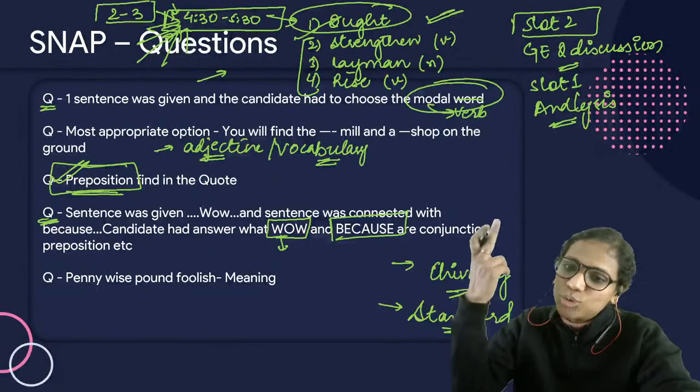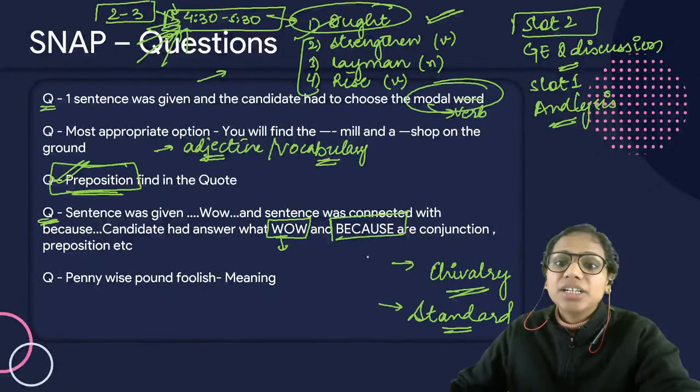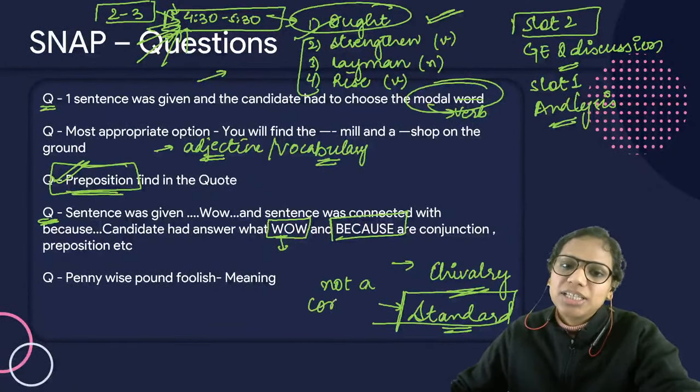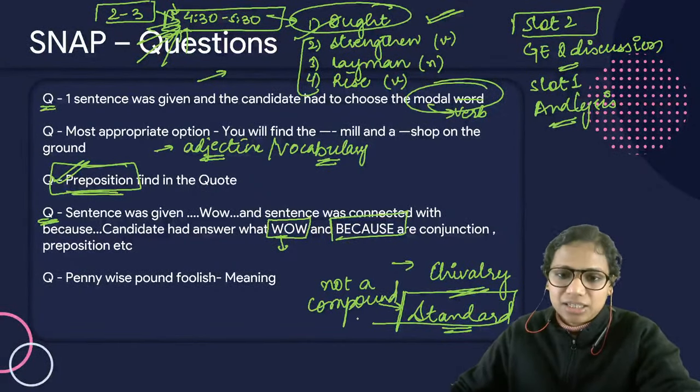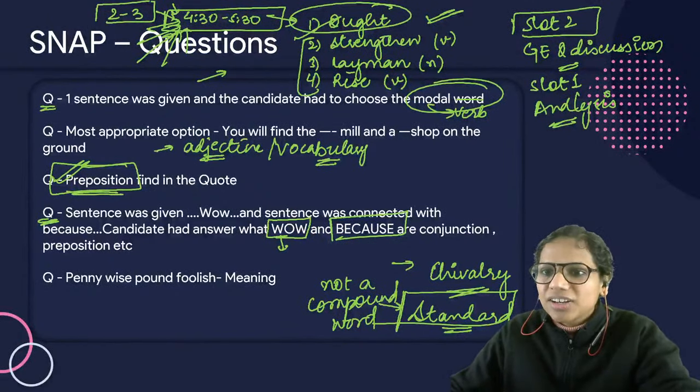Compound came in 2 to 3. Not a compound word. Standard is not a compound word. The question was which of them is not a compound word. Standard is not compound.